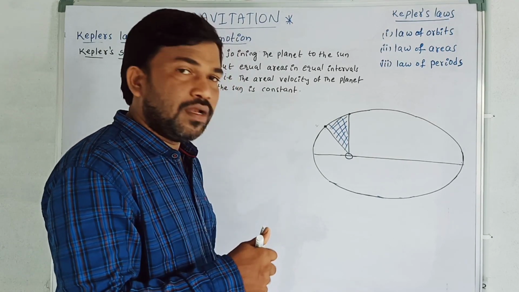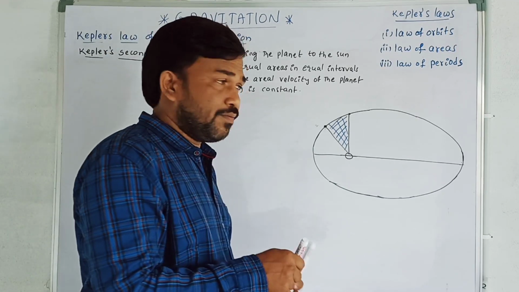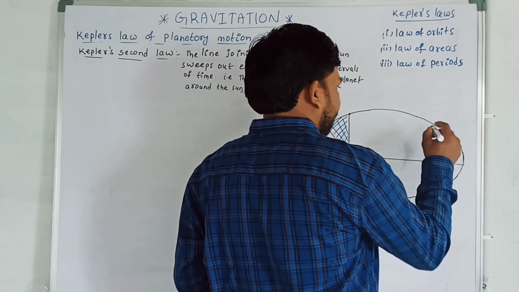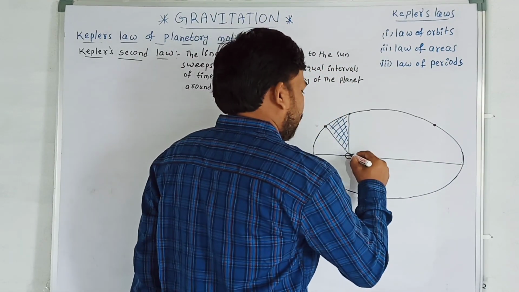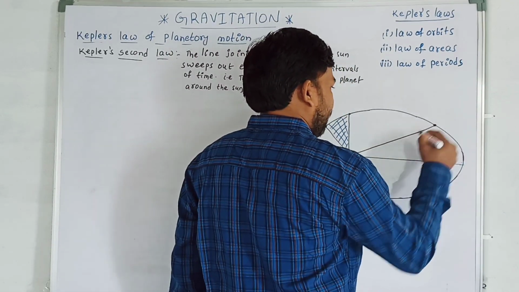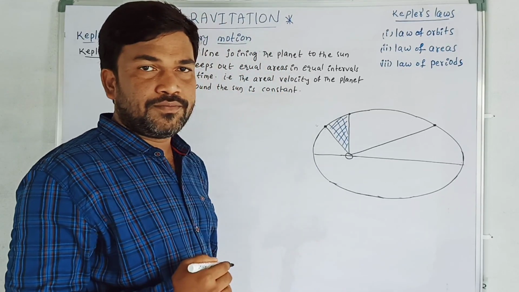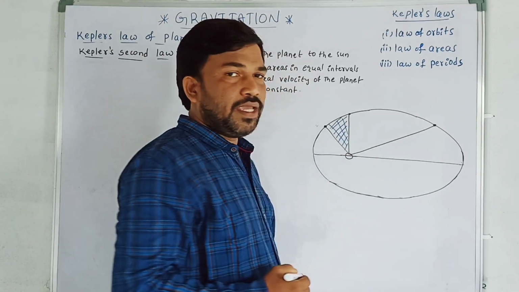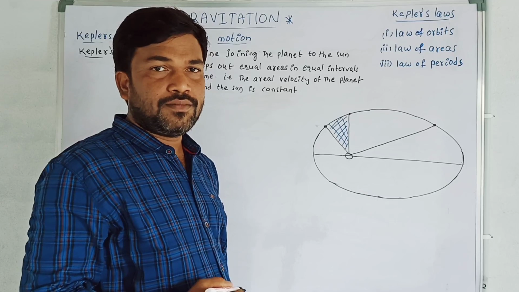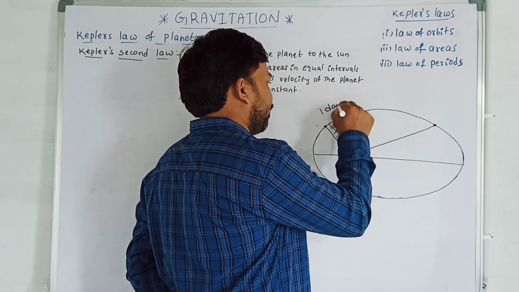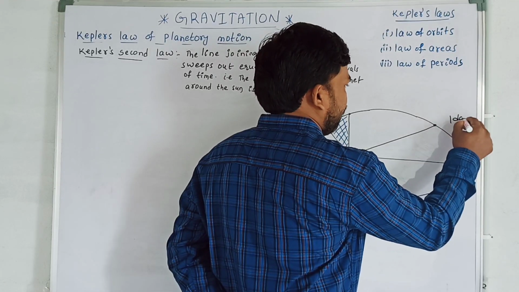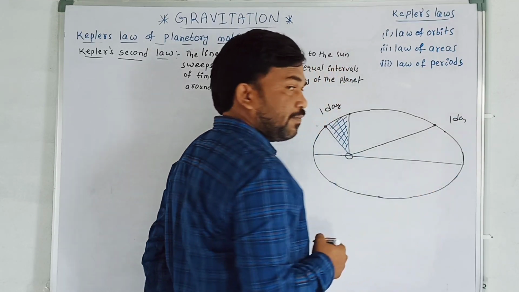Now consider another position of the planet here. Now I am joining the line to the planet and the sun. That is again the radius vector. Now after one day, the position of the planet is here.